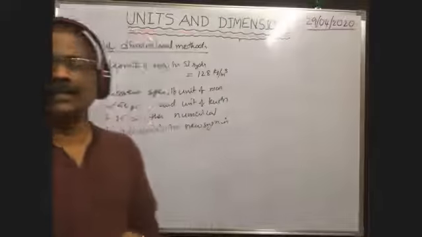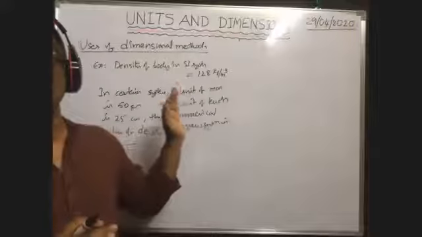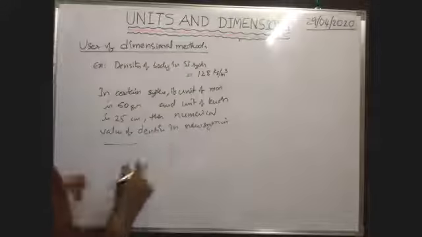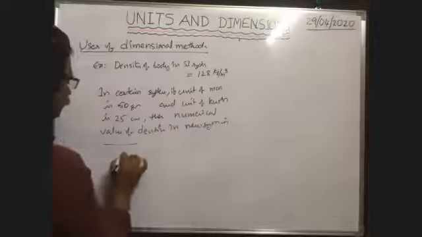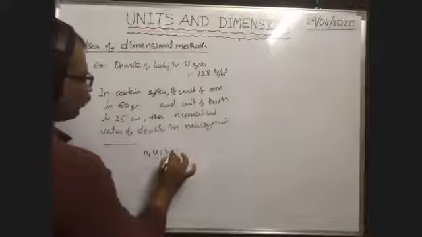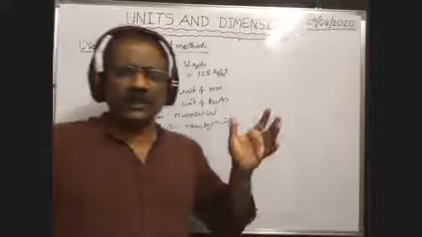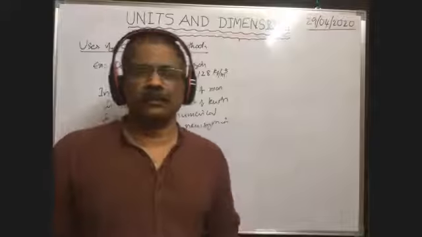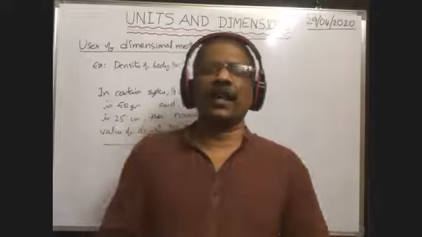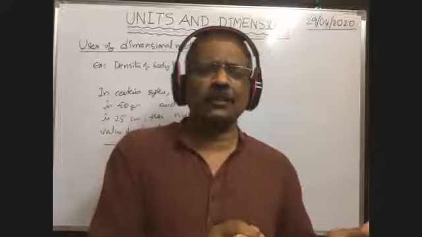This is the question in 2018 mains they asked. Same type of question. Here you see density. N1 U1 is equal to N2 U2, because in any system, in terms of any units they measure, the measurement does not alter. Suppose when you measure the length of a wire as 100 centimeter in CGS system, even if you measure the same length in SI system, you will get 1 meter.